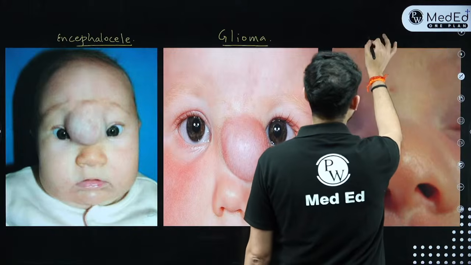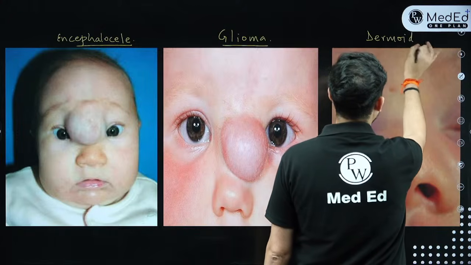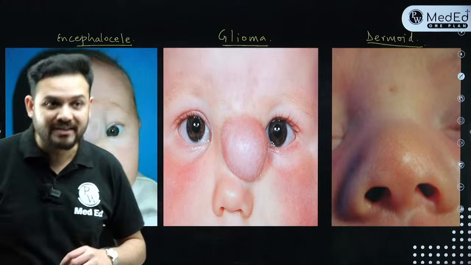So we are going to see what the classifying characteristics of each one of them are, and how you can differentiate among all three of them. Now first let's take up this baby, born with a swelling over the nasal dorsum.